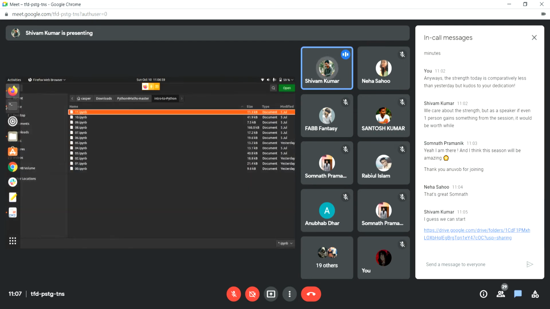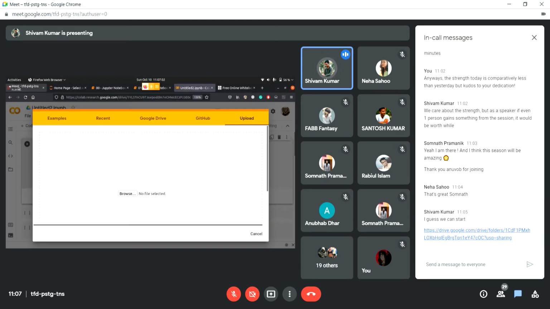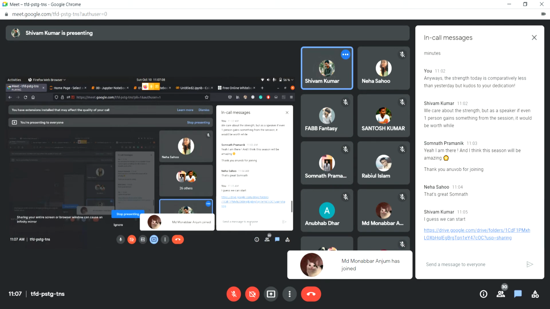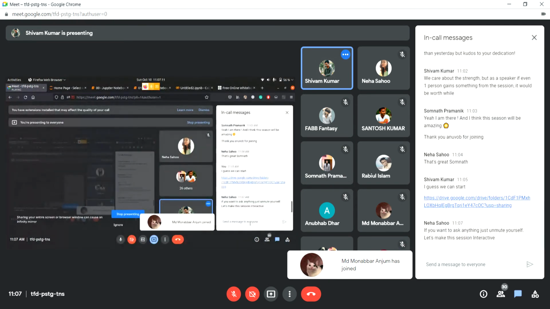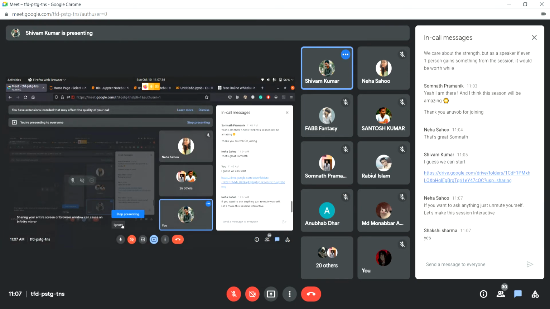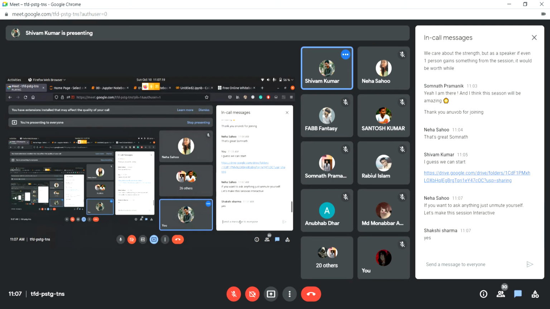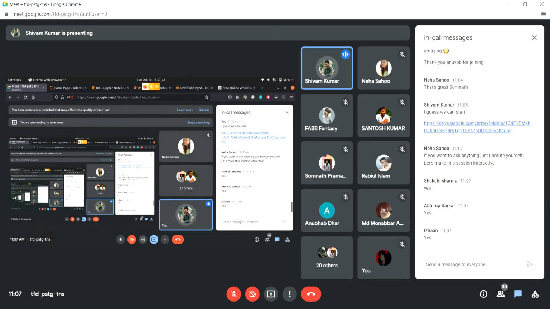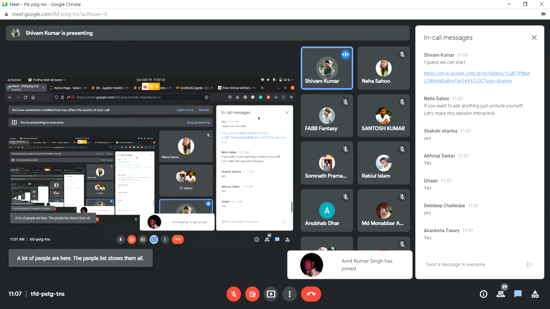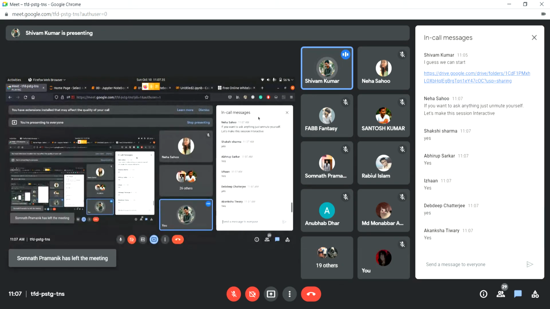For those of you who can open these notebooks in a PC, can you just please ping me on the chat like yes? Okay, so Shakshi can open these, and so can Abhirup and Izan. Great. For those of you who can open it, that's cool. I hope you have understood how to open it. In case you haven't, just unmute yourself and let me know. I'll guide you through that again.